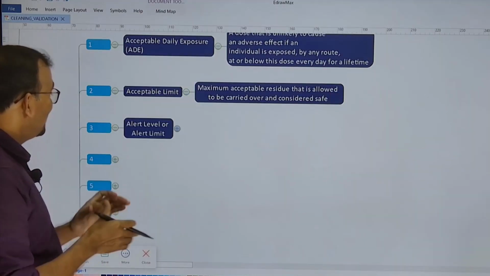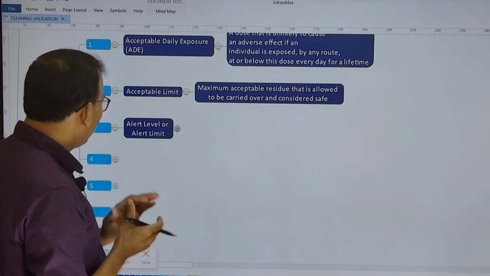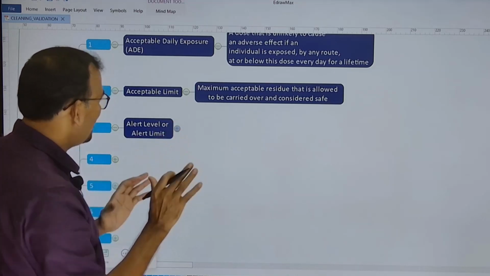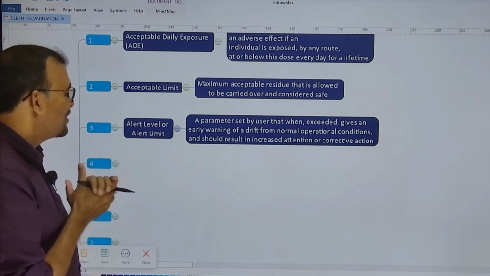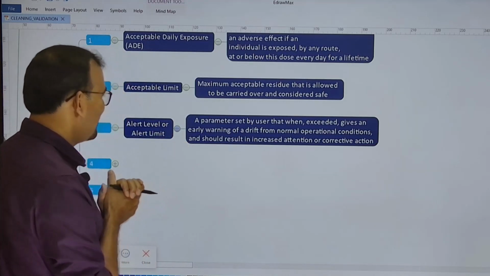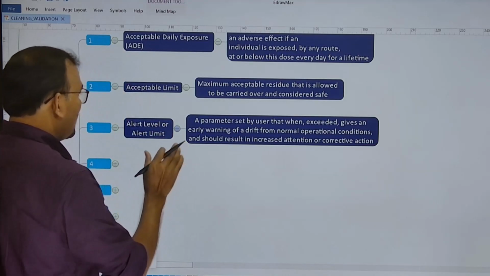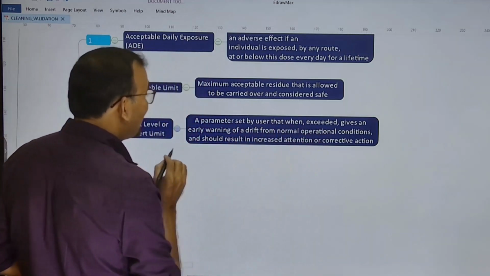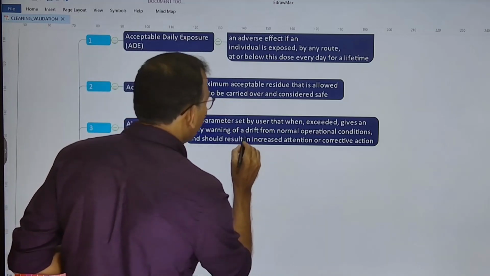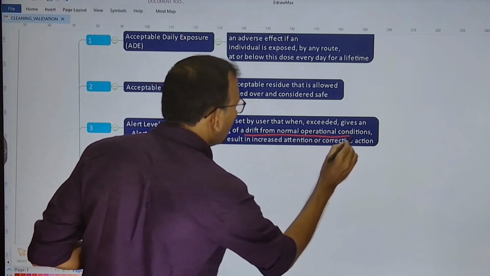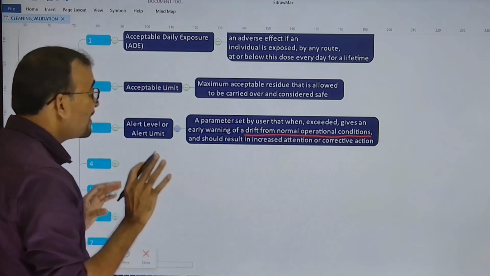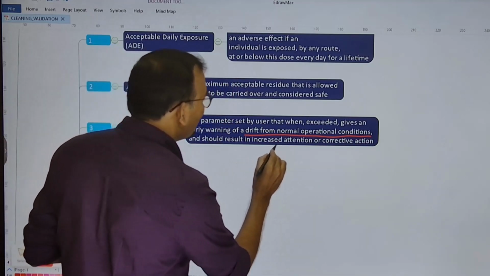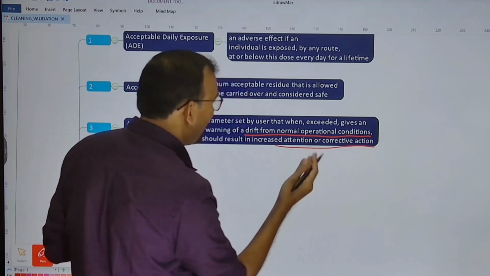Let us now understand the third important term as far as the cleaning validation is concerned, and that is the alert level or alert limit. So first try to understand the definition of alert level or alert limit. A parameter set by user that when exceeded gives an early warning of a drift from normal operational conditions, and should result in increased attention or corrective action.